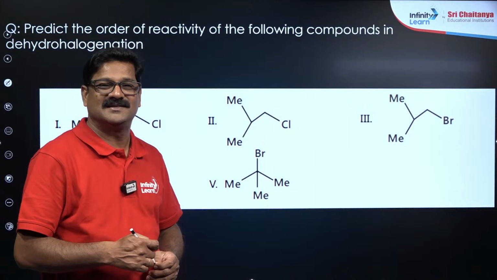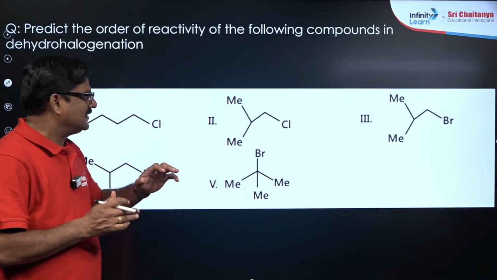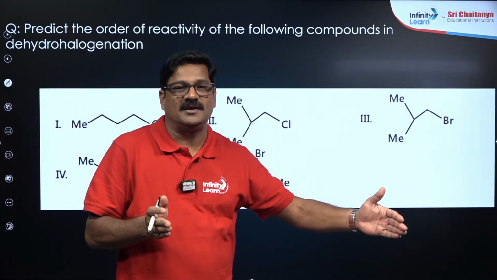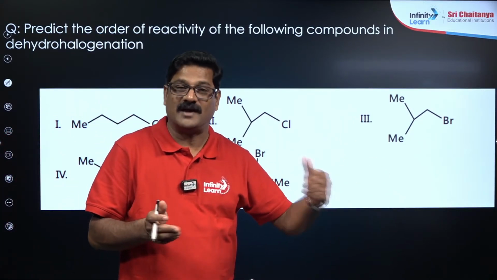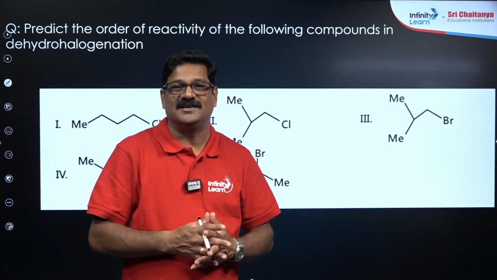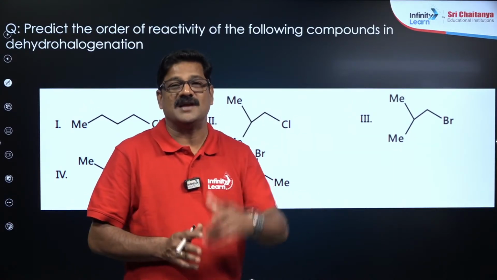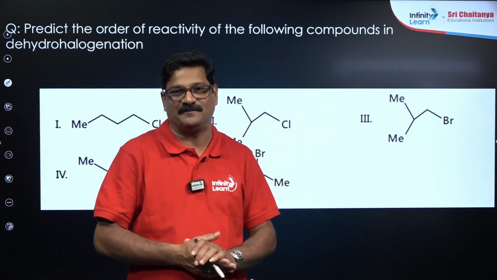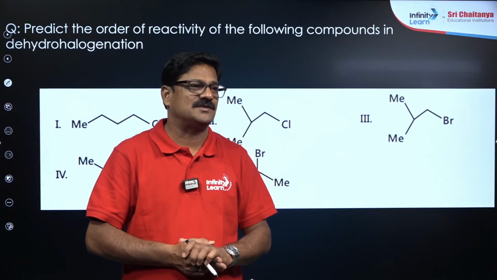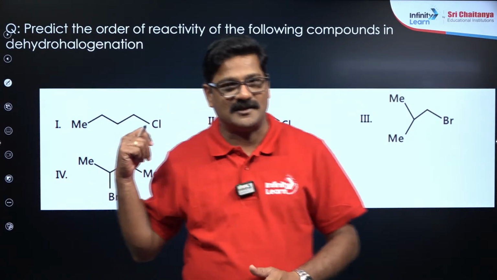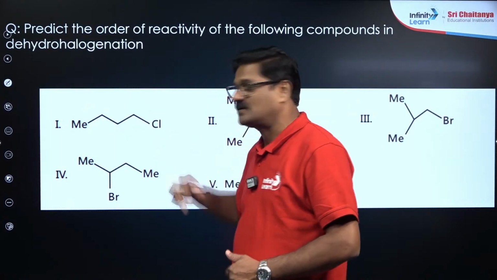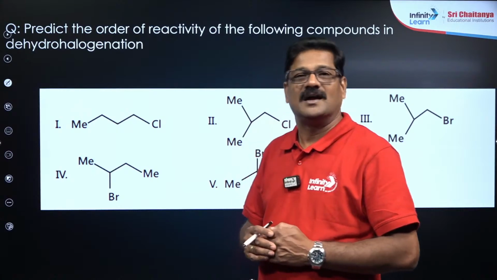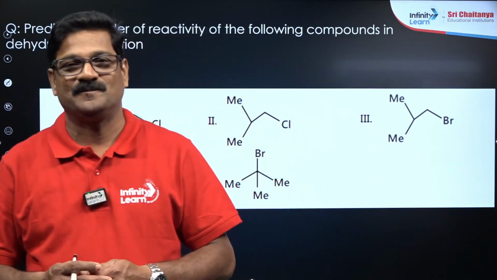Okay, now let us see, according to the elimination process, the product that is formed is going to be alkene. Yes, we are in hydrocarbons now. In this alkene reaction, the reaction that gives the more stable product will go more easily. So in this dehydrohalogenation reaction, you have to give the corresponding alkene. So you have to see the stability of the alkene. What does alkene stability depend on?